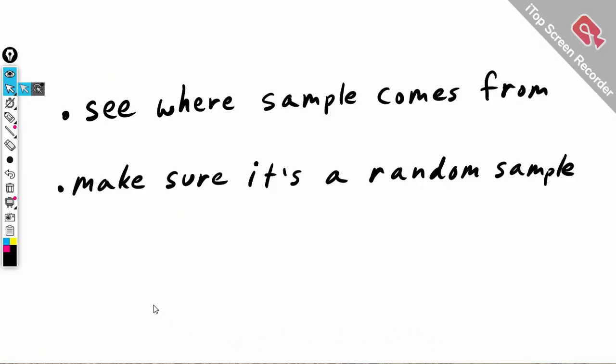All right, so the two main things, you want to see where the sample comes from, and the result could be extended to that population, wherever the sample comes from. But the thing you have to do is make sure it's a random sample. You can't extend the findings to the population if it's not a random sample. So it has to be a random sample, and see where the sample comes from.